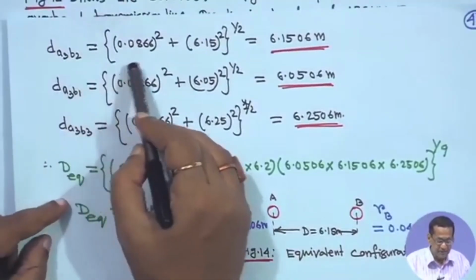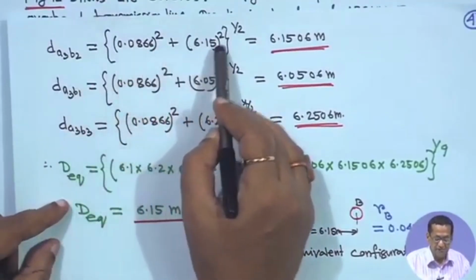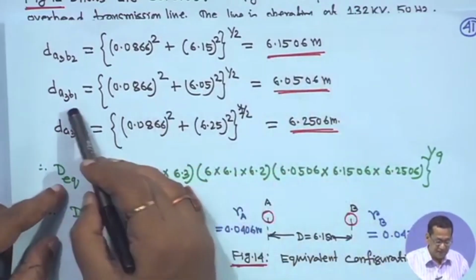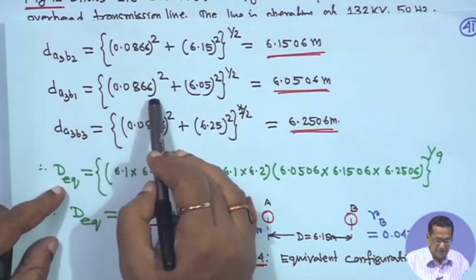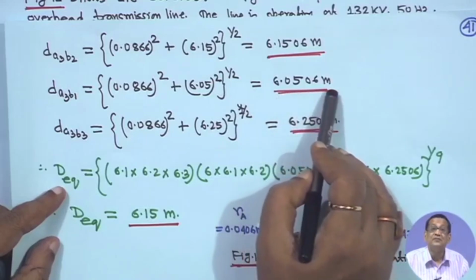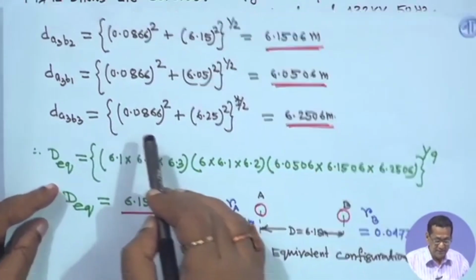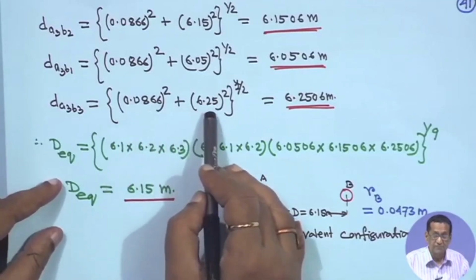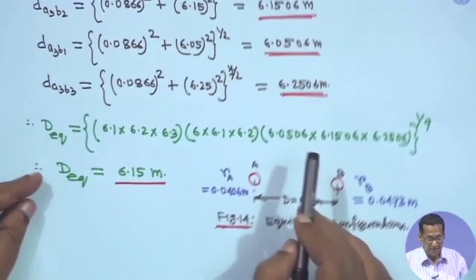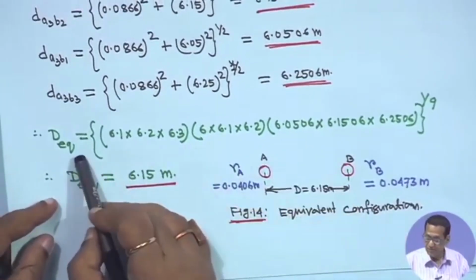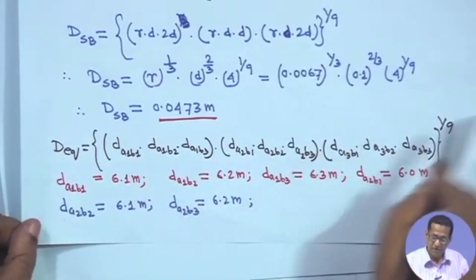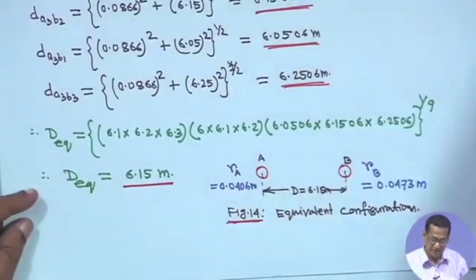So, DA3 B2 will be (0.0866 whole square plus 6.15 whole square) to the power half, it will be 6.1506 meter. Similarly, DA3 B1 is (0.086 whole square plus 6.05 whole square) to the power half, 6.0506 meter. And similarly, DA3 B3 is equal to (0.086 whole square plus 6.25 whole square) to the power half, 6.2506 meter. Now, in this DEQ expression you substitute all these distances, right, all this data you substitute.